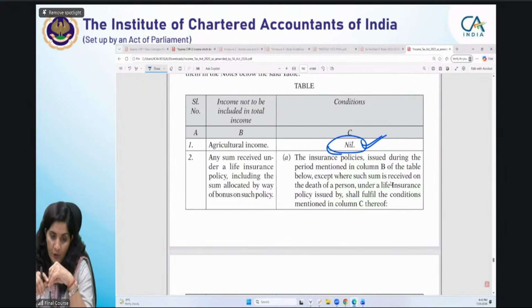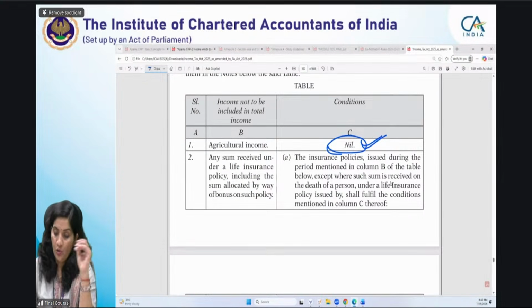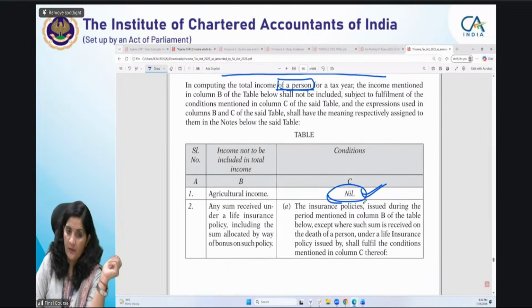I am telling you, in schedule 2, the first column is giving you the serial number.